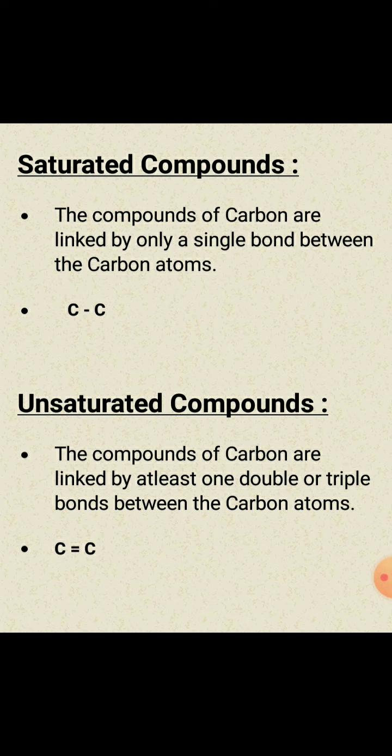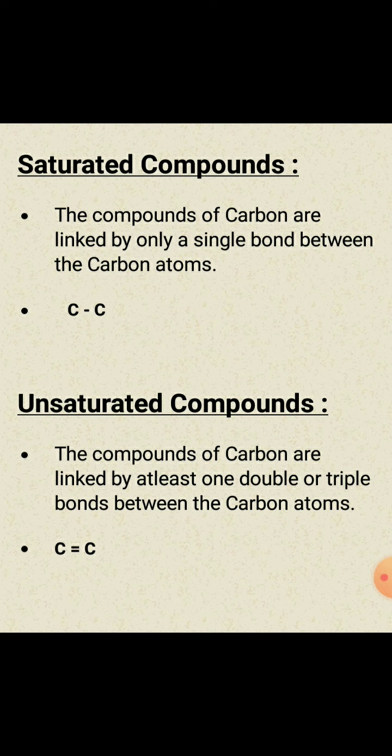On the other hand, we have unsaturated compounds. What are they? The compounds of carbon which are linked by at least one double or triple bond between them are said to be unsaturated compounds. Here you need to remember that it is not necessary that all bonds will be double or triple bonds, at least one. It may happen that the compound has other single bonds and one double bond. It is possible.